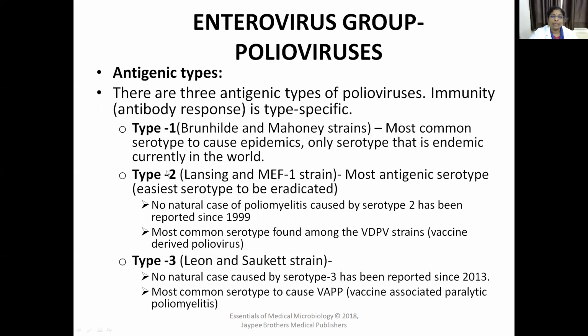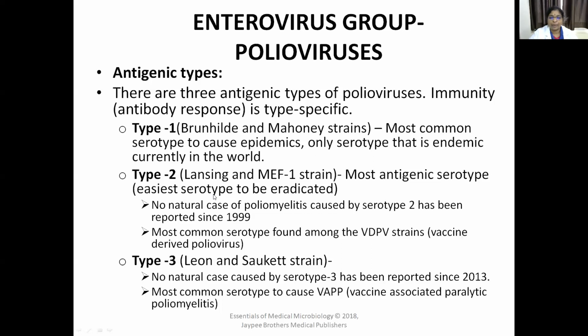So there are three types of polioviruses: type 1, type 2 and type 3. Type 1 is the most common serotype to cause epidemics, and presently type 1 is prevalent in the world. Type 2 is almost eradicated.